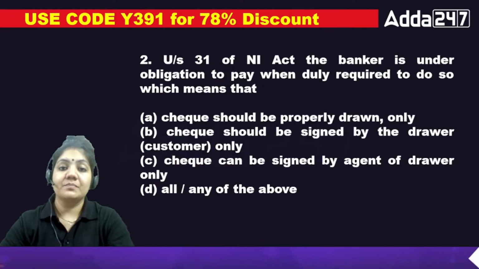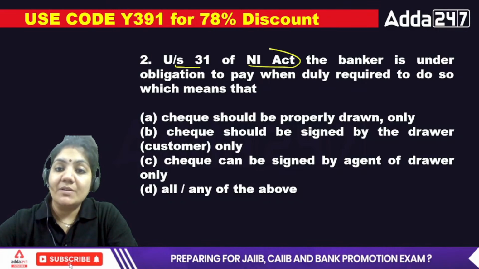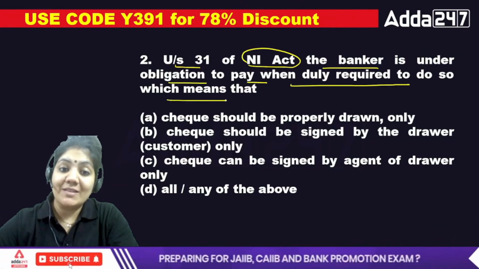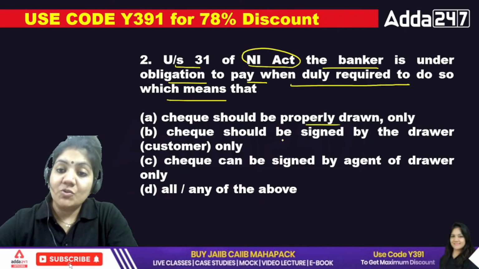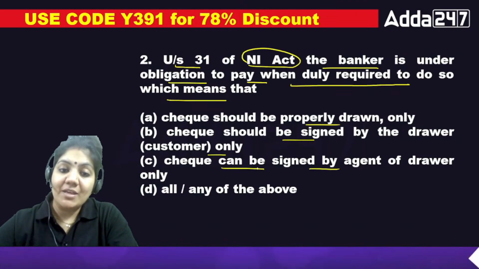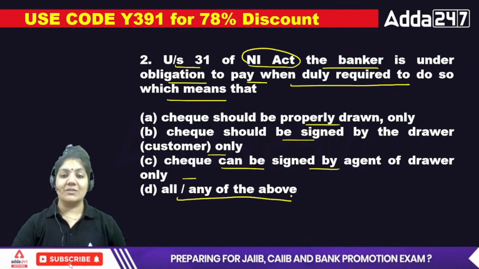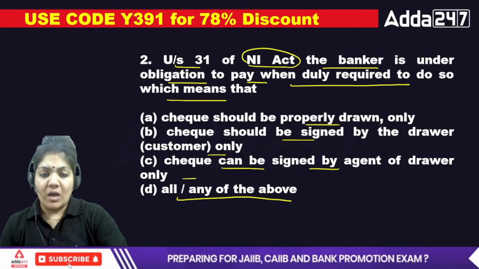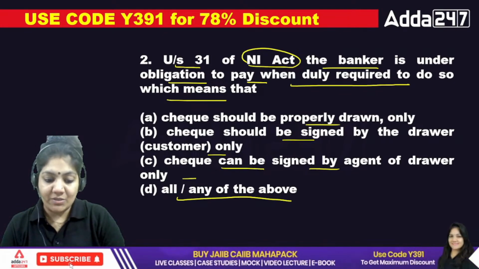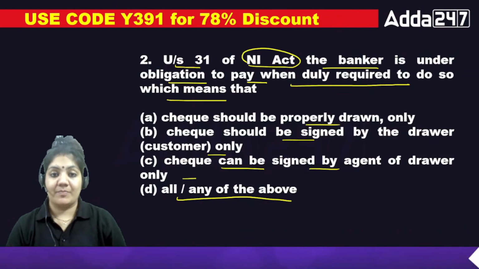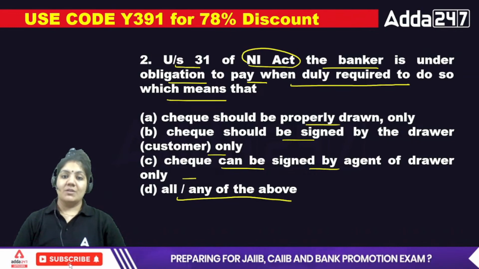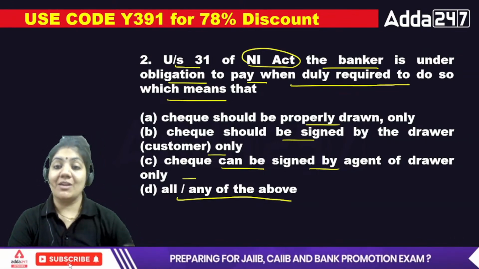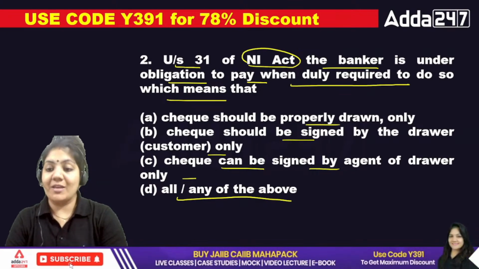Next: under Section 31 of the Negotiable Instruments Act, the banker is under obligation to pay when duly required to do so, which means the check should be properly drawn only, the check should be signed by the drawer only, the check can be signed by the agent of the drawer only, or any of the above. What is the exact answer of the second one? It means what essential requirement must be fulfilled by the customer so that the bank has to pay. Which of the following is the right one?